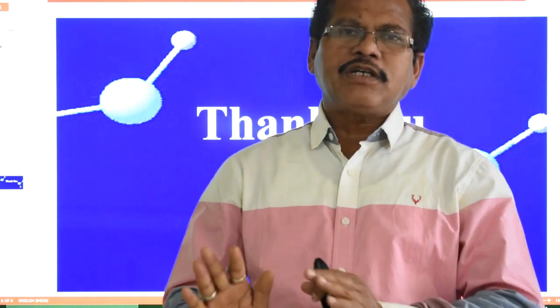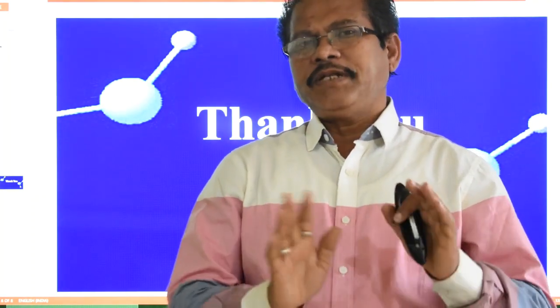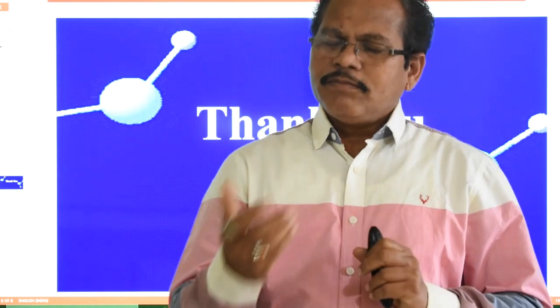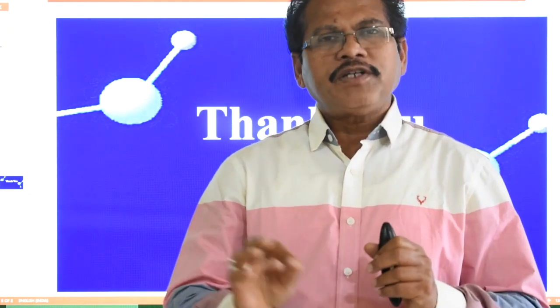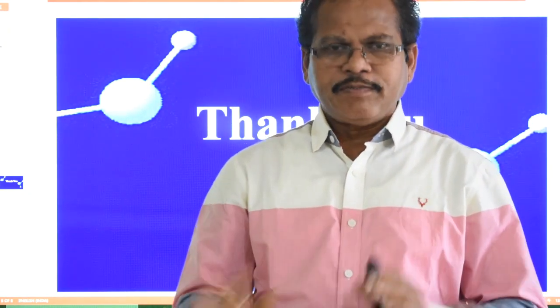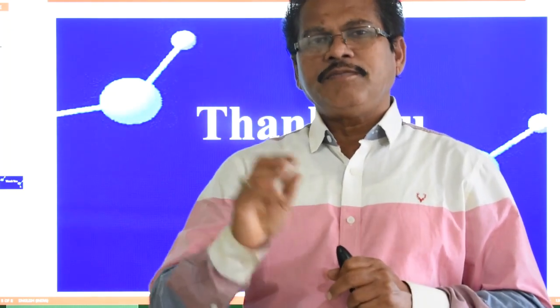Majority of molecules are explained by VSEPR theory, but for some molecules the geometry could not be explained by valence shell electron pair repulsion theory.